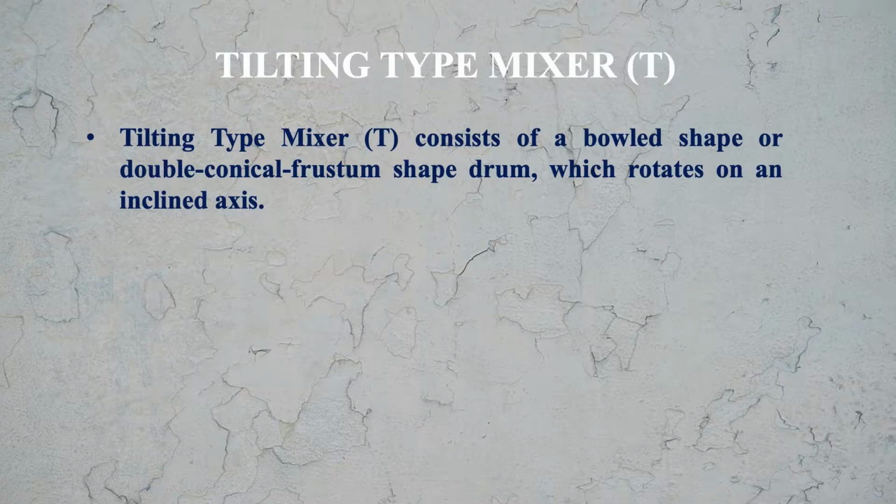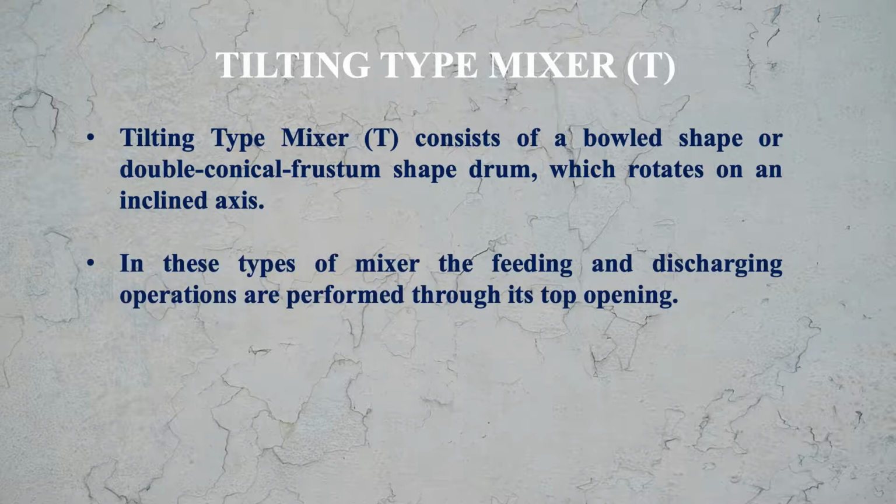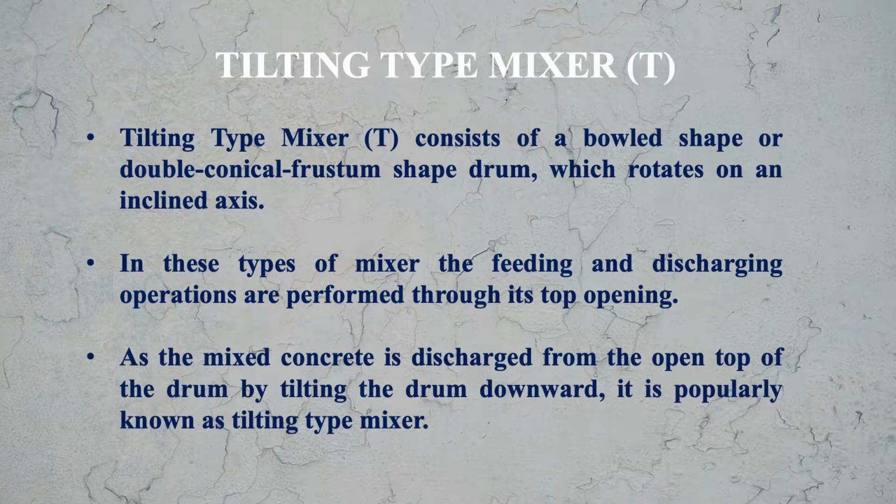Now let us see another one, the tilting type mixture. The tilting type mixture consists of a bowl shaped or double conical frustum shaped drum which rotates on an inclined axis. In this type of mixture, the feeding and discharging operations are performed through its top opening. As the mixed concrete is discharged from the open top of the drum by tilting the drum downward, it is popularly known as tilting type mixture.